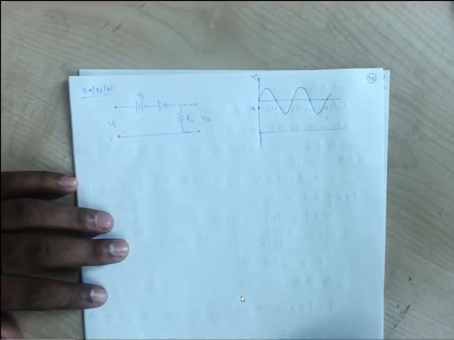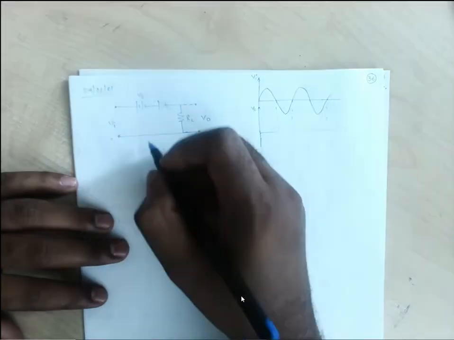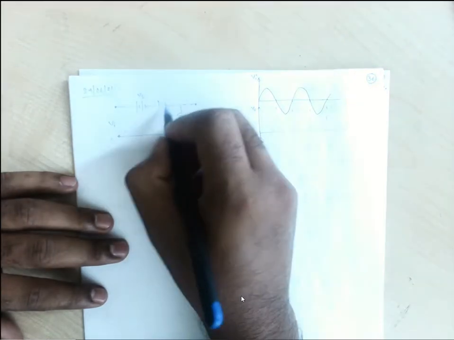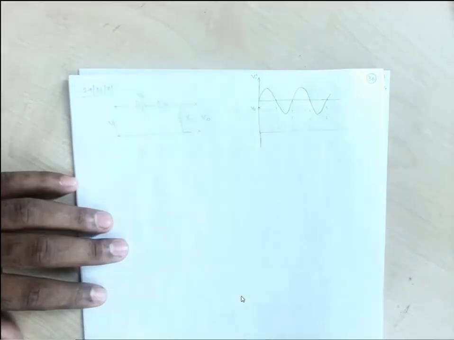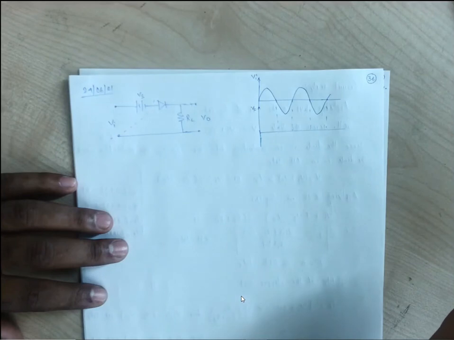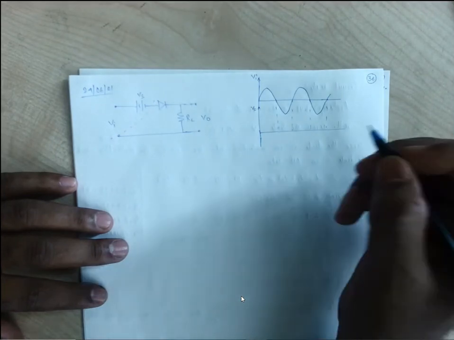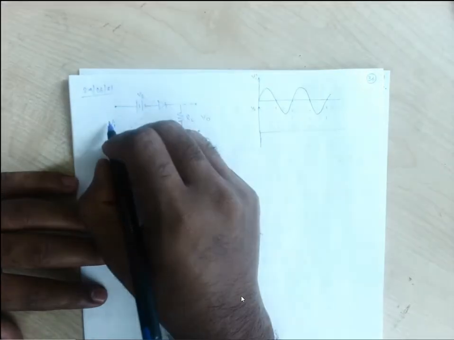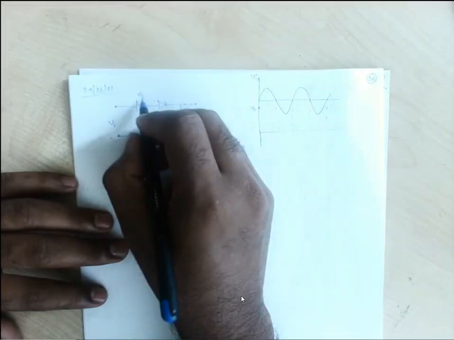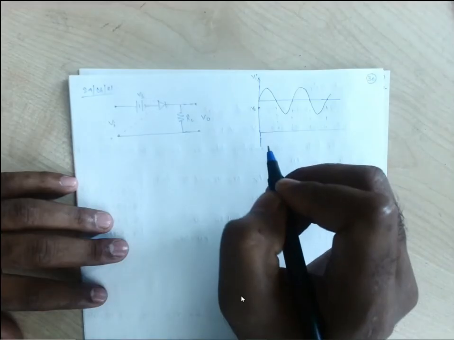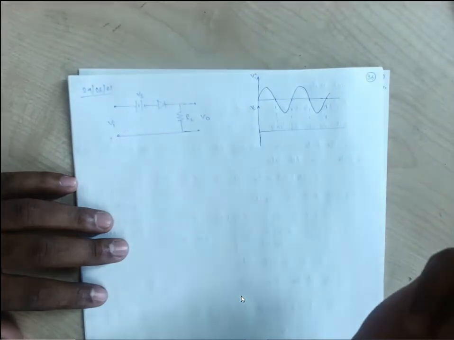So we will have the output when our diode is on. The voltage applied across this diode is Vi minus Vs. If we consider Vi is 5 volt and Vs is 2 volt, our output will be 3 volt.